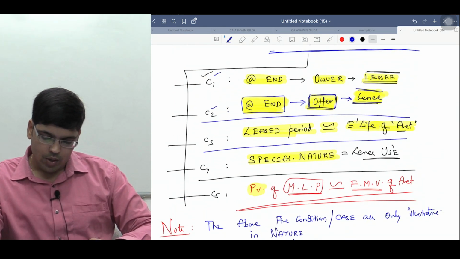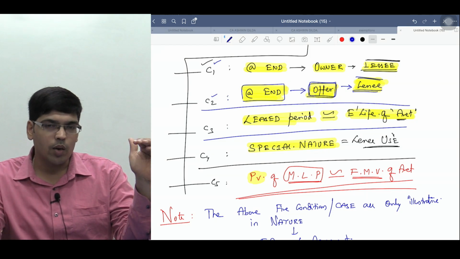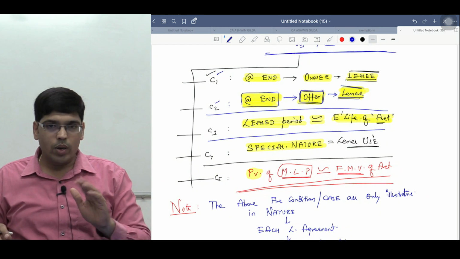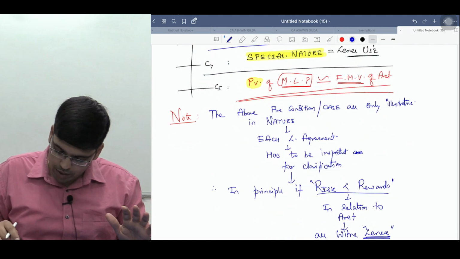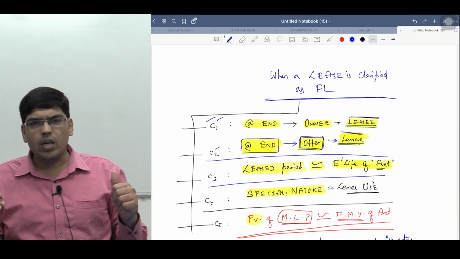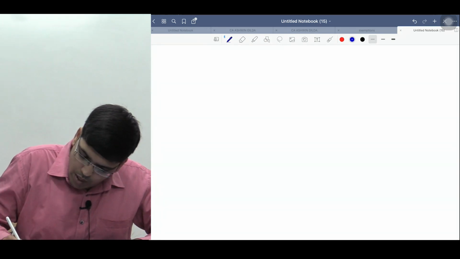Finance lease. So these are 5 conditions which will be tested in exam. अब ध्यान से, अगर पूछेगा तो आराम से लिखना पड़ेगा. Am I clear with this, sir? Now let us understand few more things. Right ना, आगे चलते हैं और कुछ समझते हैं. So what will happen if the lease is a finance lease? That you need to know, right? मैं समझाता हूँ आपको. अब ध्यान से सुनना है.